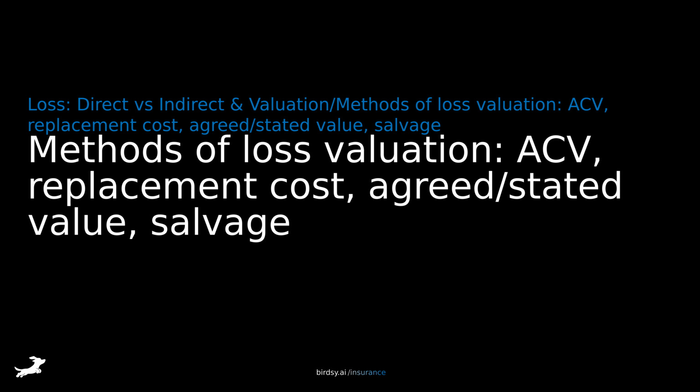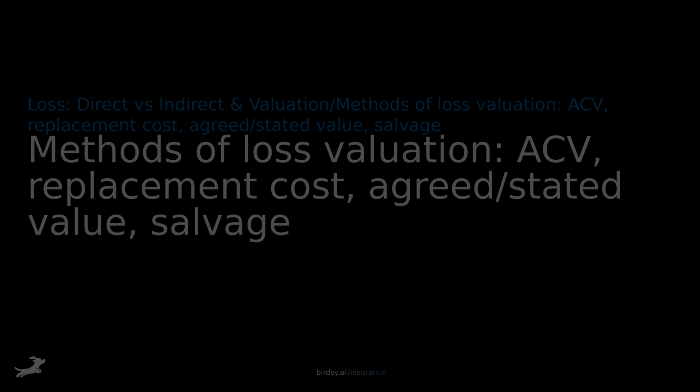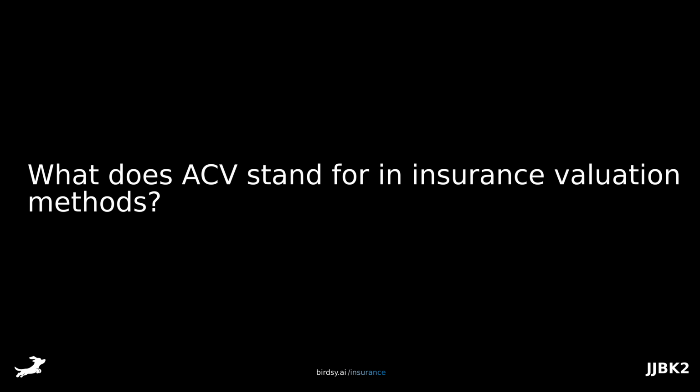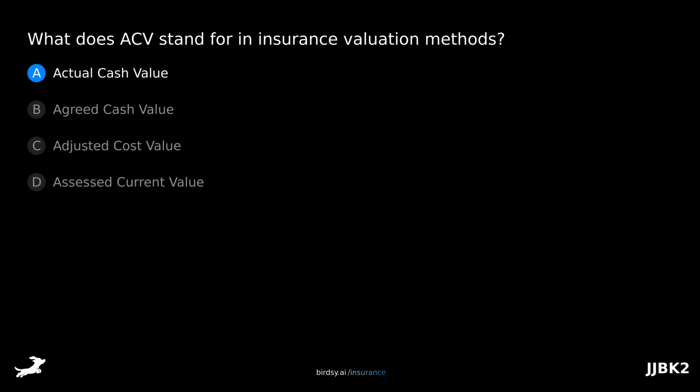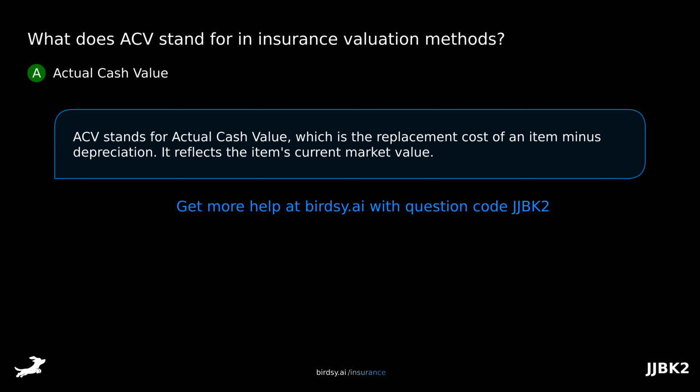Methods of loss valuation: ACV, replacement cost, agreed stated value, salvage. What does ACV stand for in insurance valuation methods? Is it A, actual cash value? B, agreed cash value? C, adjusted cost value? Or D, assessed current value? The answer is A, actual cash value. ACV stands for actual cash value, which is the replacement cost of an item minus depreciation. It reflects the item's current market value.